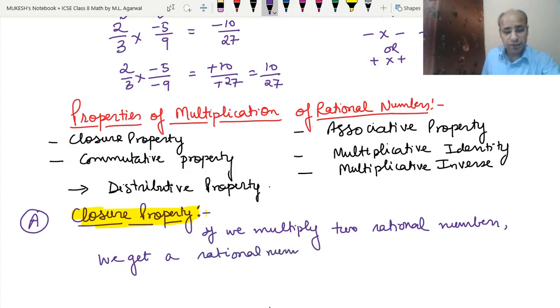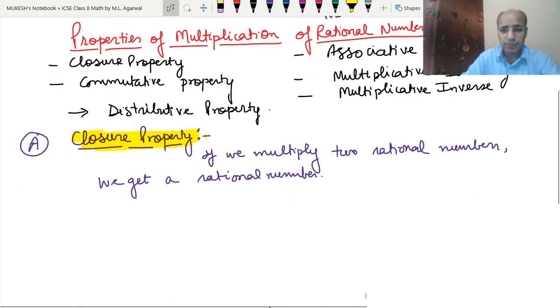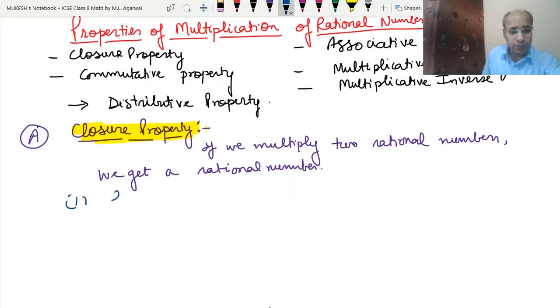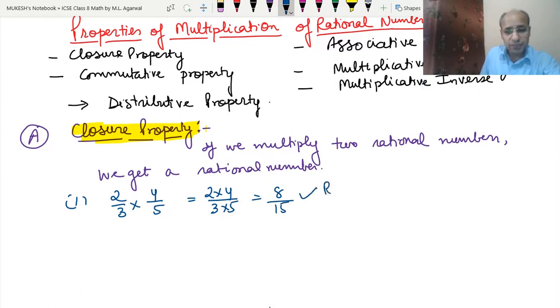So let's check whether on multiplying we get a rational number or not. You can see this in this example also. 2 upon 3 into minus 5 upon 9 is minus 10 upon 27. So this is also a rational number. Clear? We can take some more examples here. We have one rational number 2 upon 3 into another rational number 4 upon 5. That means 2 into 4 upon 3 into 5. The answer is 8 upon 15, which is a rational number.